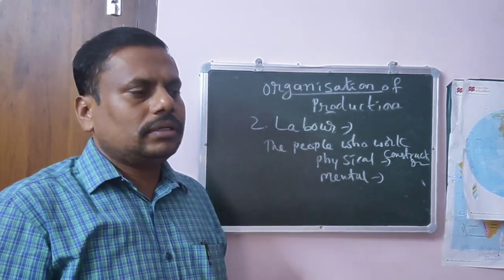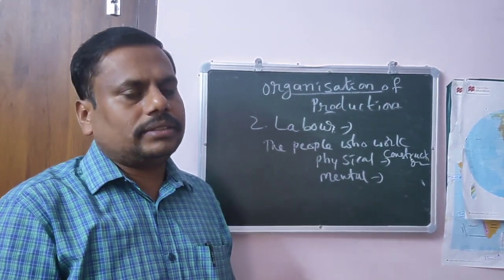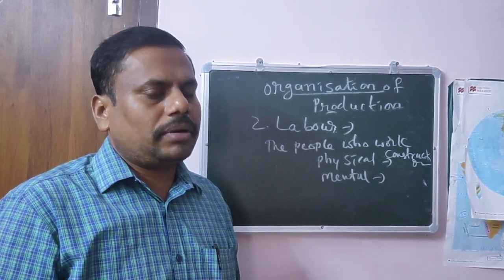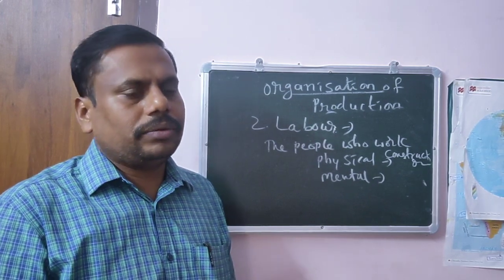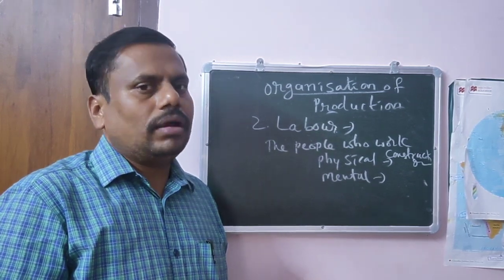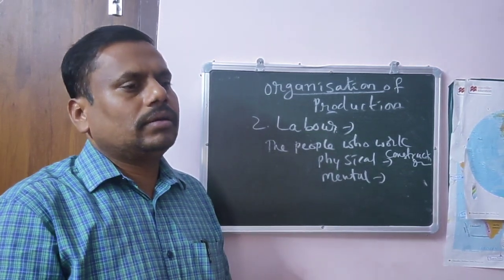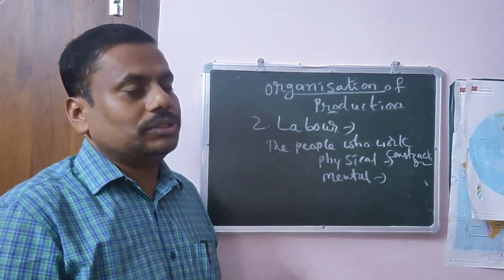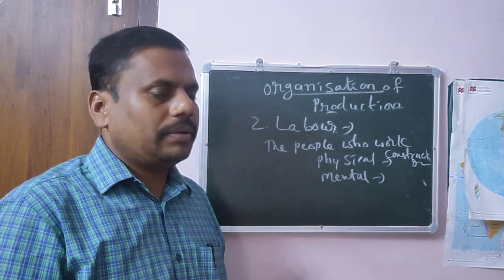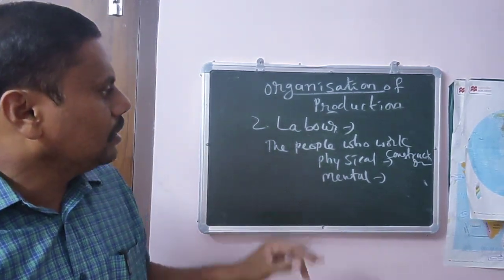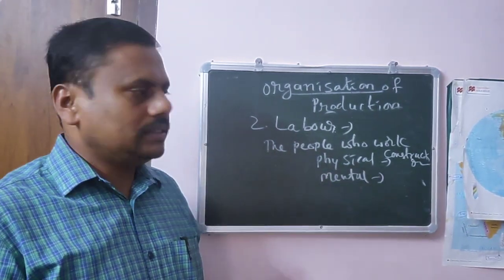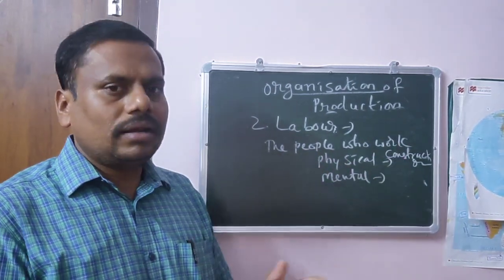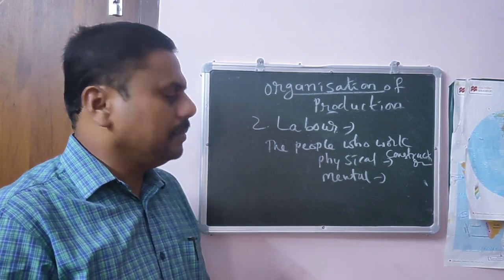Mental work means the people who are operating computers. Just by using their mind, they can operate the computer. It is not necessary to use all organs in order to operate a computer. So that is the first difference. So labor is nothing but the people who work, those are all called laborers, and that work may be either physical or mental.